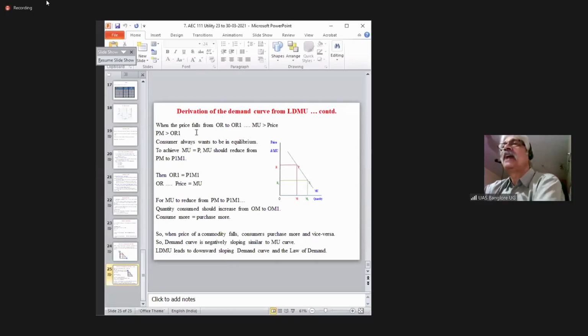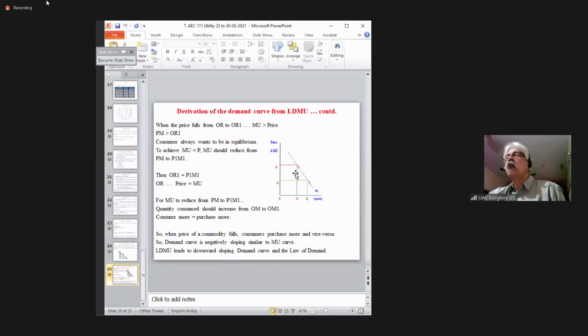Okay. When the price falls from OR to OR1, the price has decreased from R to R1. What happens? Your marginal utility is PM. Your price is R1O. PM, that is the marginal utility, is greater than OR1, that is the price. So the consumer always wants to be in equilibrium. To achieve MU equal to P, MU should reduce from PM to P1M1. What I explained earlier verbally is shown here in the graph.